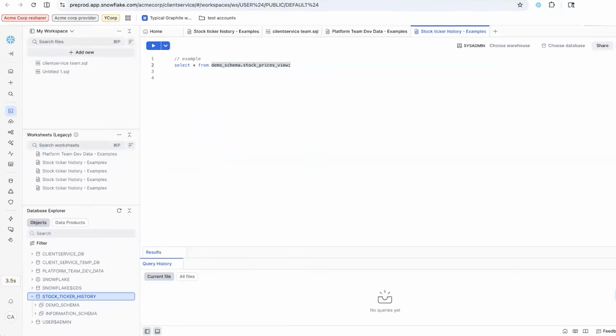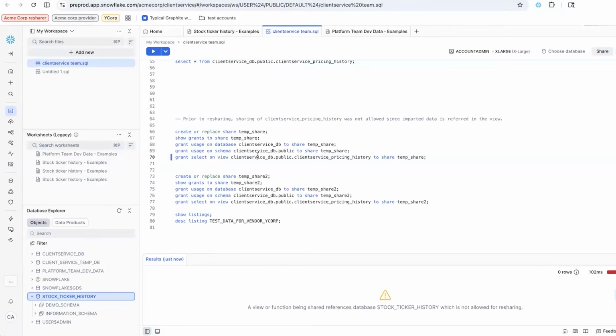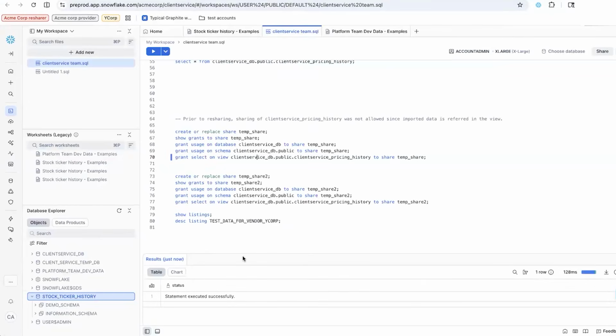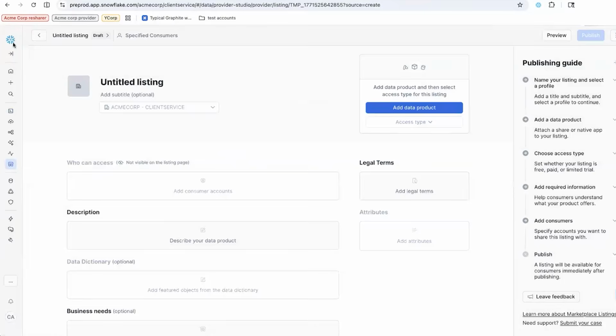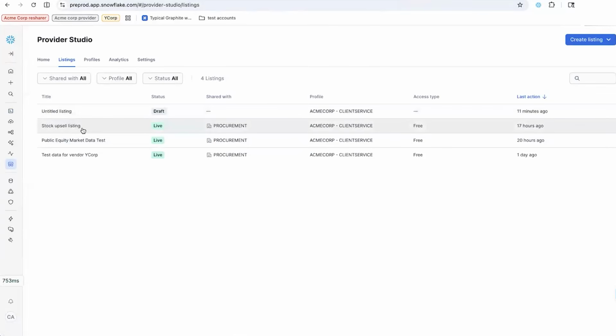Now let's go ahead and rerun the same grant select statement. Now it should pass. Now the same public client service price history can be attached to a new listing that this resharer wants to reshare with Y Corp. I have an existing listing that they have already created, which is stock upsell data.